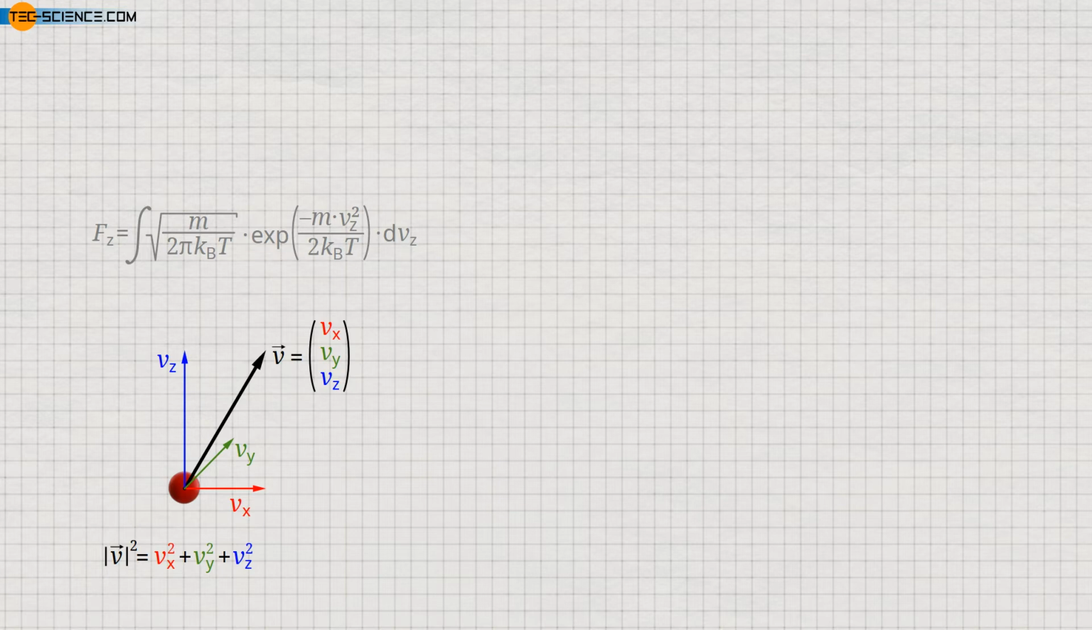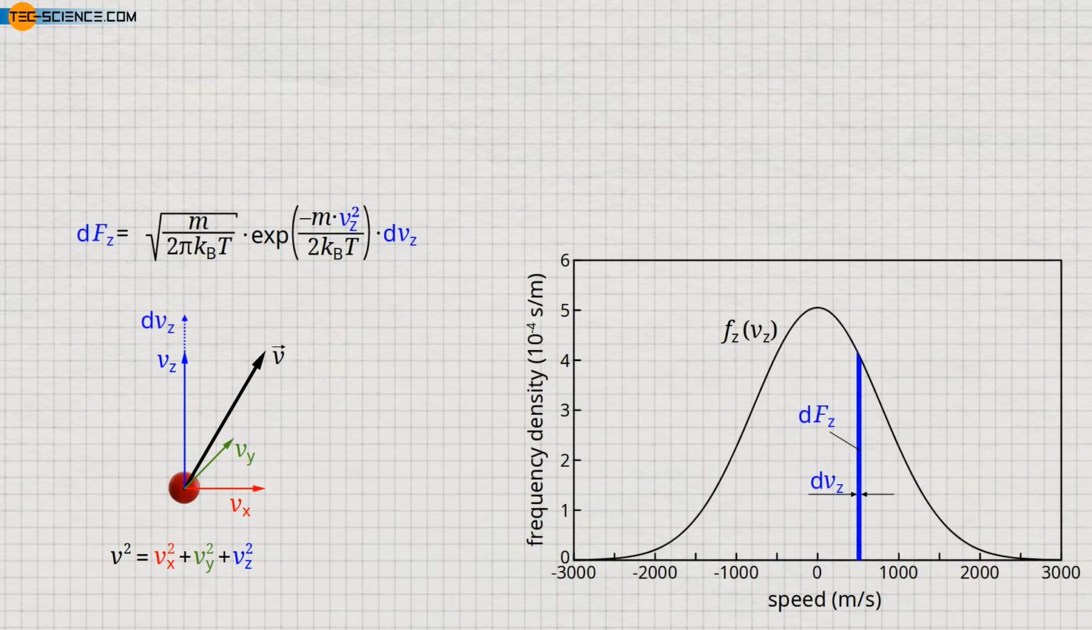For the sake of simplicity, we do not use the vertical bars here and denote the speed only by v. The frequency density function derived in the given form describes the frequency with which a velocity component in z direction is present within an infinitesimal range between Vz and Vz plus dvz. Note that in the following we again consider infinitesimal speed intervals. Therefore, we do not need the integral sign for now.